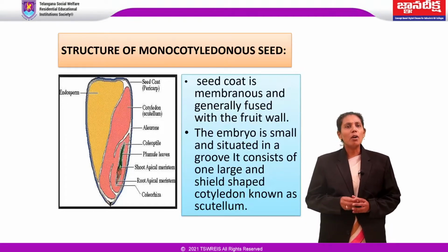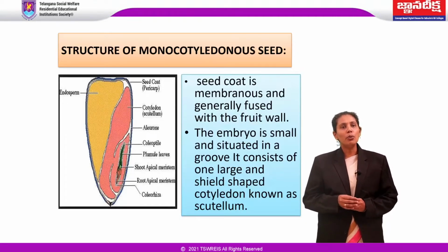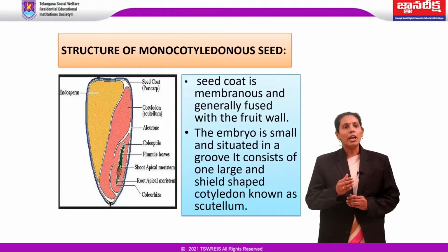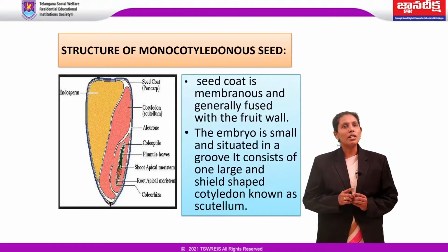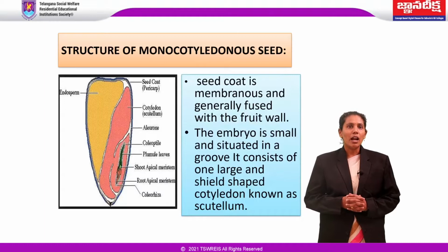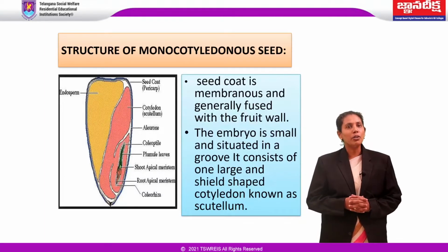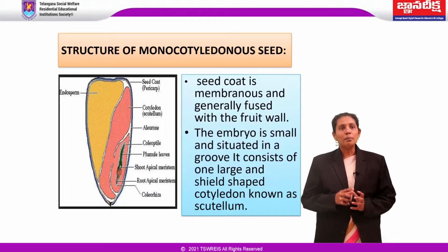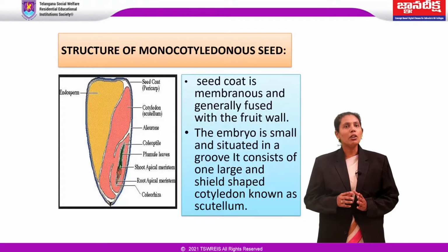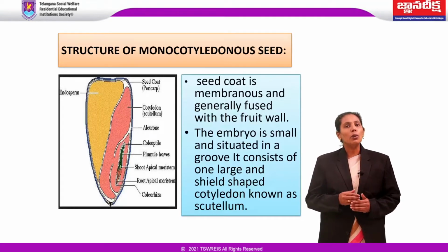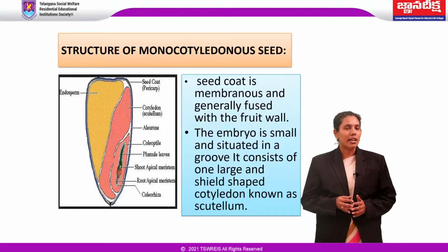The embryo is small and situated in a groove at one end of the endosperm. It consists of one large and shield-shaped cotyledon known as scutellum and a short axis with a plumule and radicle. The plumule and radicle are enclosed in sheaths called coleoptile and coleorhiza.